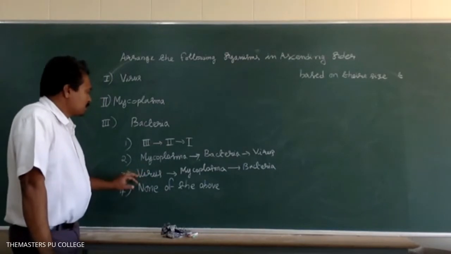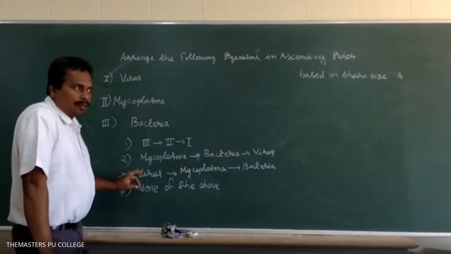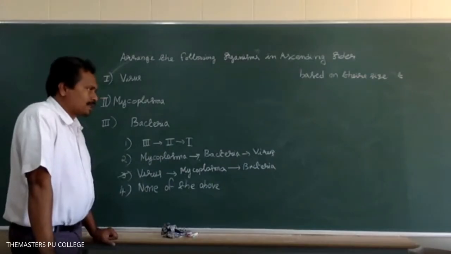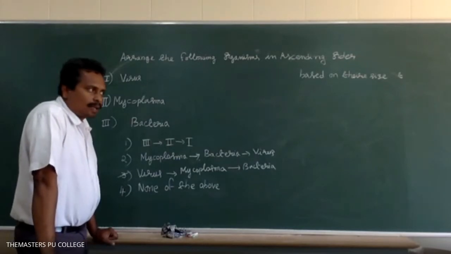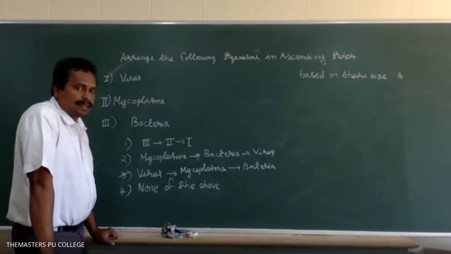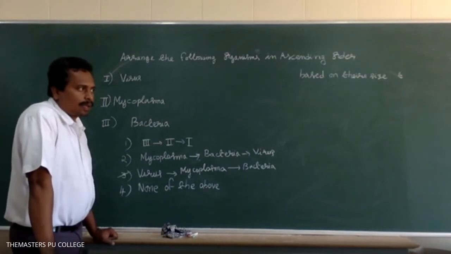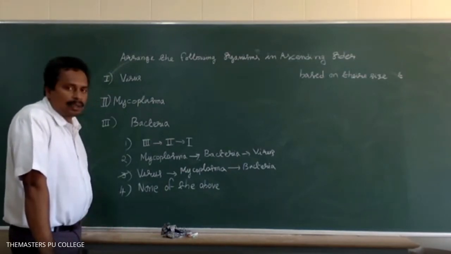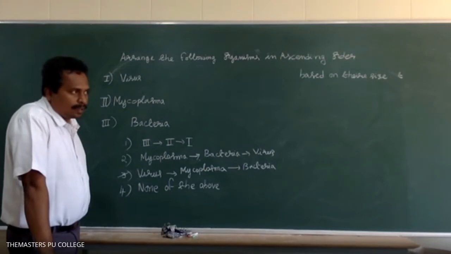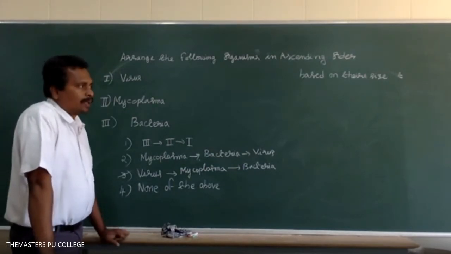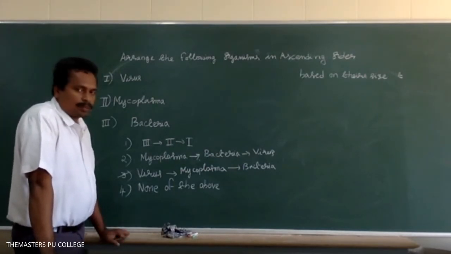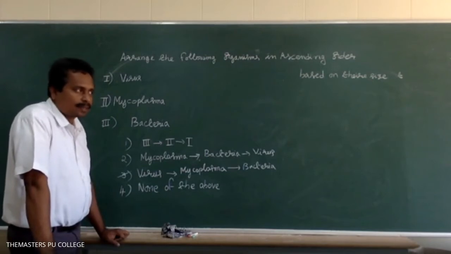Sir, viroids and prions also have similar size only, like virus. Viroids are smaller than virus. Viroids are having only nucleic acid. So in the objective point of view, the sizes are mentioned for the organisms virus, mycoplasma, bacteria, and some isolated cells.